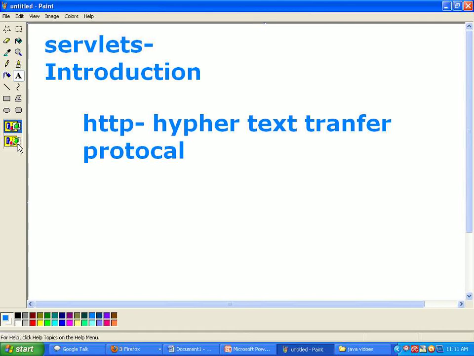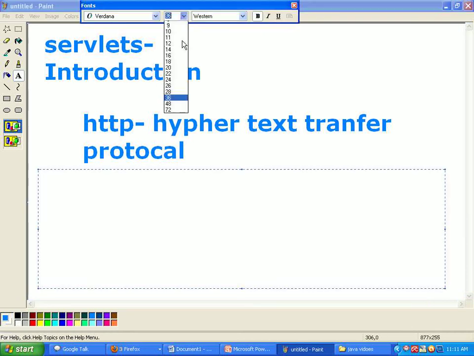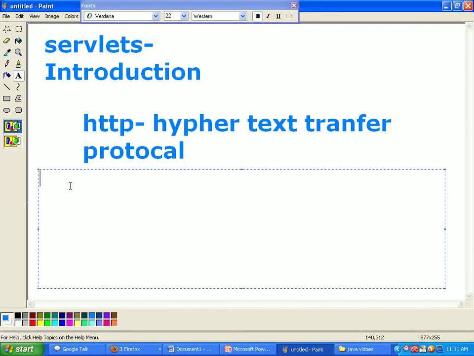Here, first we will look at the definition of servlets. A servlet is a Java program.